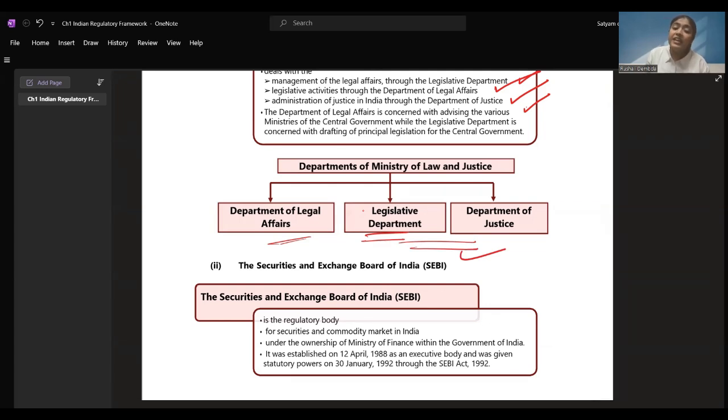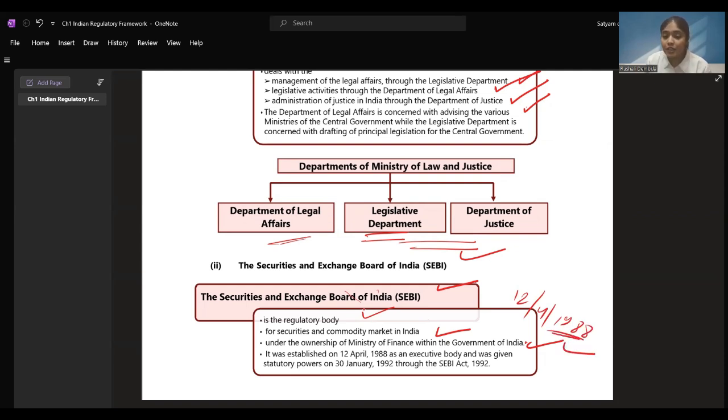Then we'll be seeing SEBI, the Securities and Exchange Board of India. We might have heard this word many times, right? It is the regulatory body for the securities and commodity market in India. When you want to trade shares, securities, mutual funds, etc., all these come under the Securities and Exchange Board of India, under the ownership of the Ministry of Finance within the Government of India. This is also under the Ministry of Finance, established on 12th April 1988. This is to be remembered.